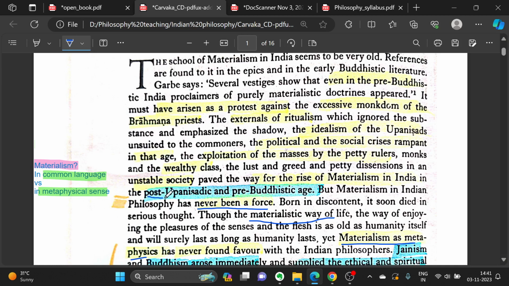So you can, from here, get a hint about in what age materialism originated. So Buddha was born around, I think, the 5th or 6th century BC. So this is the time period which we are talking about.